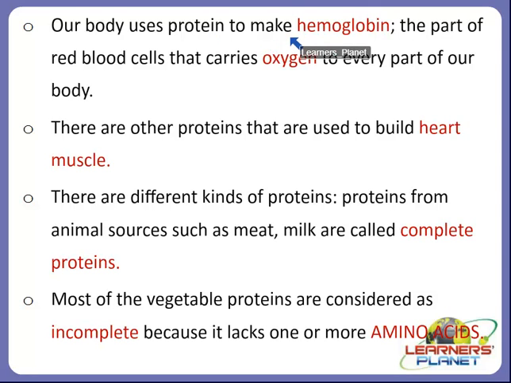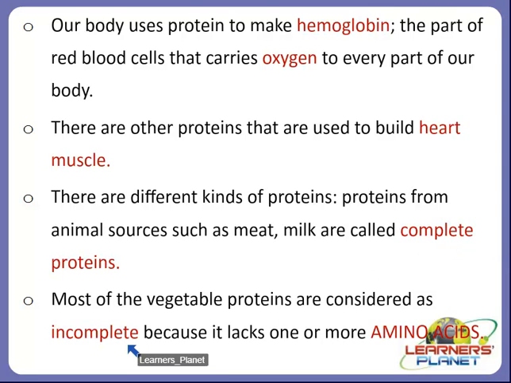This is one such protein, and there are other proteins also that are used to build heart muscle, so they are very important for the pumping of our heart. And there are different kinds of proteins, like proteins from animal sources such as meat and milk, which are called complete proteins. So there are mainly two types of proteins: complete proteins and incomplete proteins.